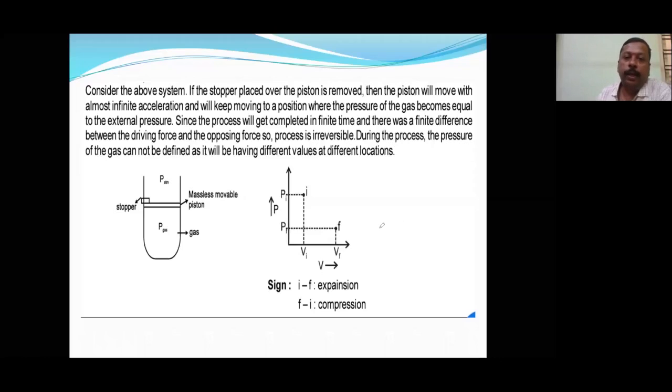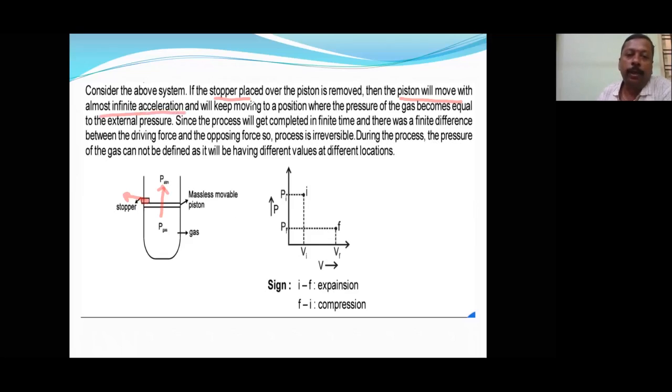Okay, already we have seen the diagrammatic explanation of the reversible process. Now we are going to see about the irreversible process. Consider this system. A stopper is placed over a piston, which is highly compressed. When this stopper is removed, there will be sudden expansion. When the stopper is removed, the piston will move with almost infinite acceleration, that means it will move upwards in a very fast way.